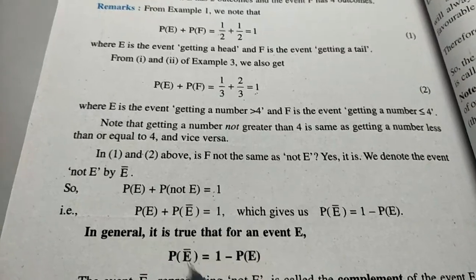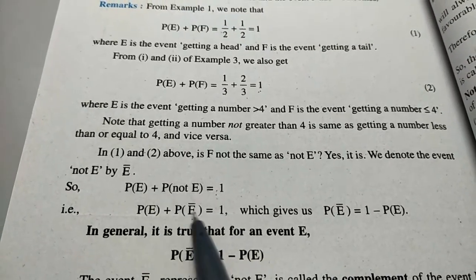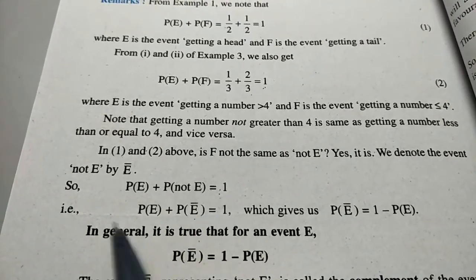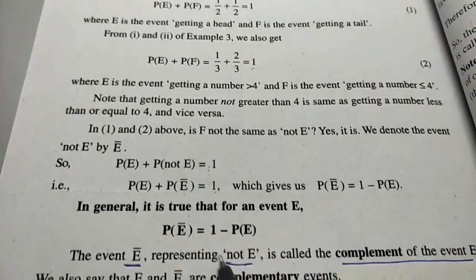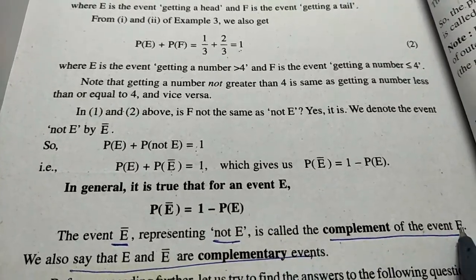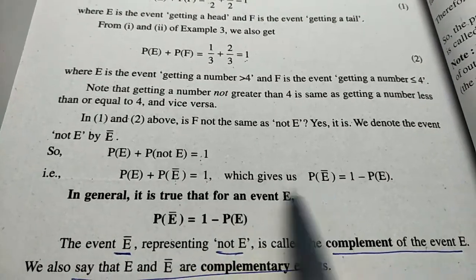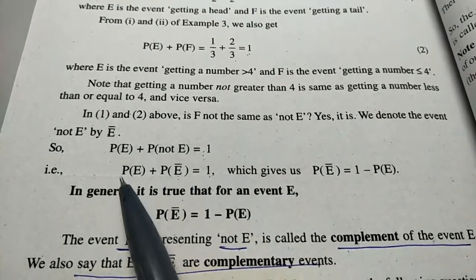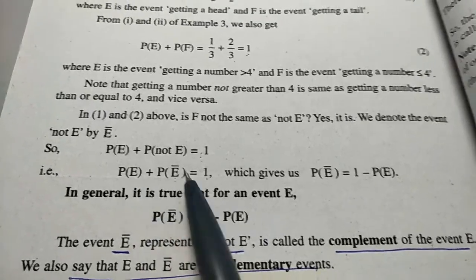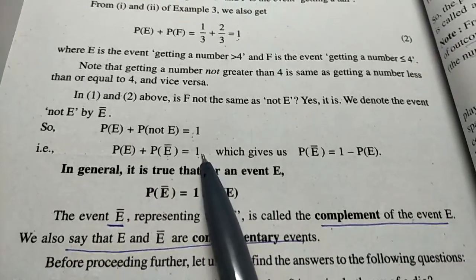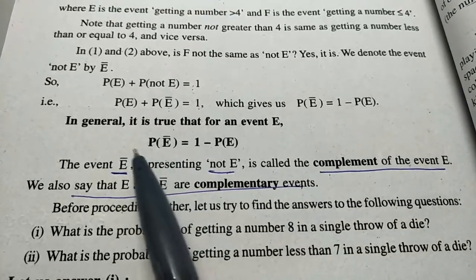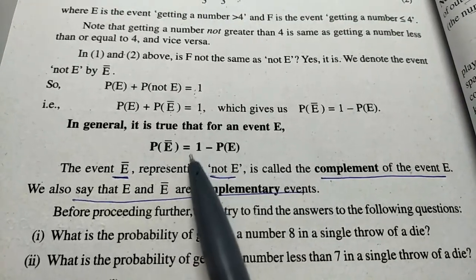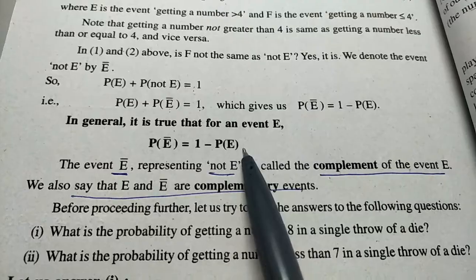We can also write P(not E) as P dash. So P(E) plus P(not E) is equal to 1. It is also known as the complement of P(E). When you have one event plus the event which is not in this event, and you add these probabilities, you get 1. They are known as complementary events, and the formula is: P of the complementary event is equal to 1 minus P(E).